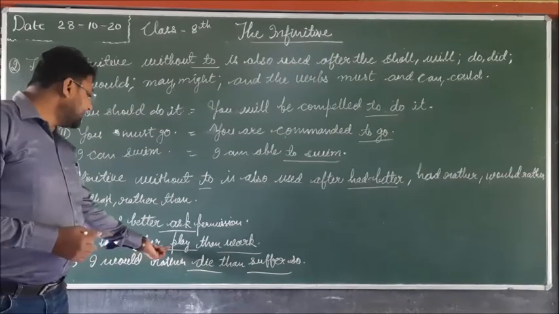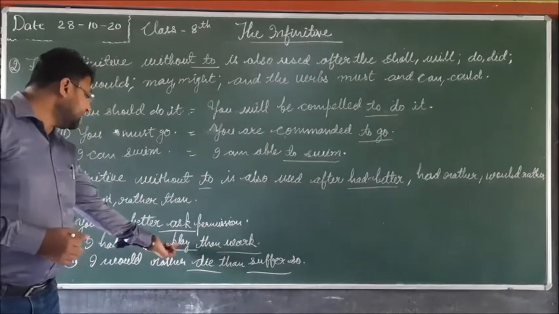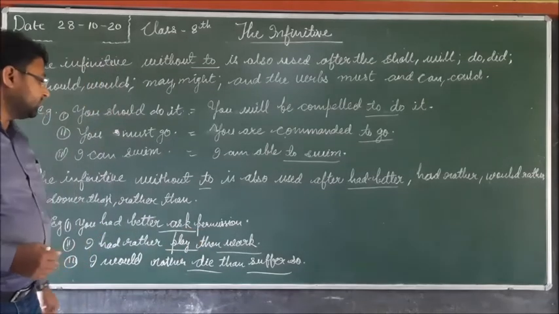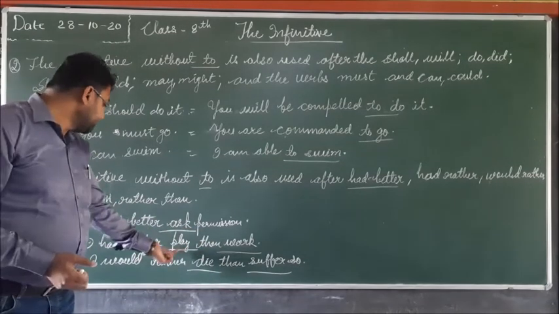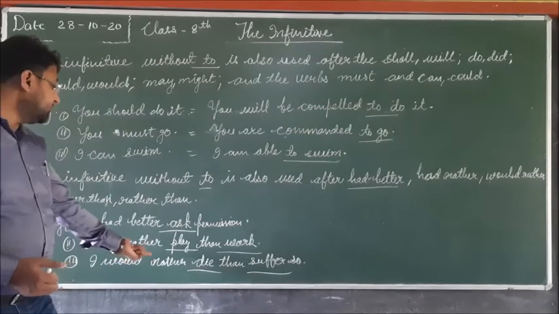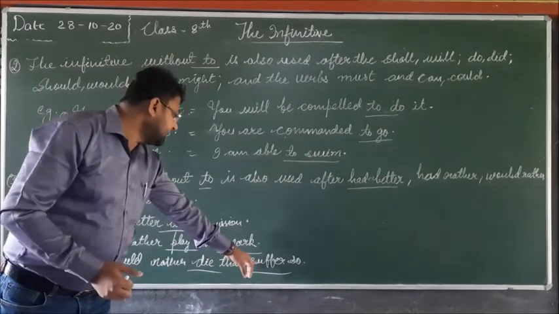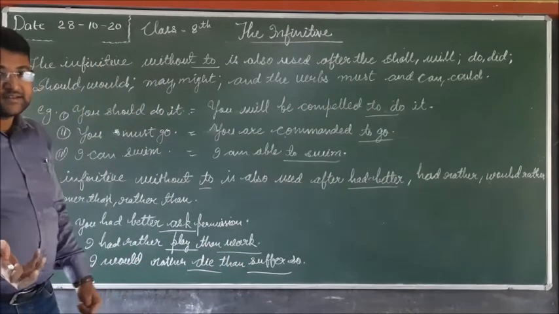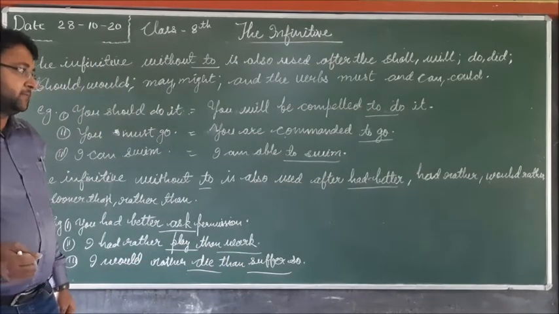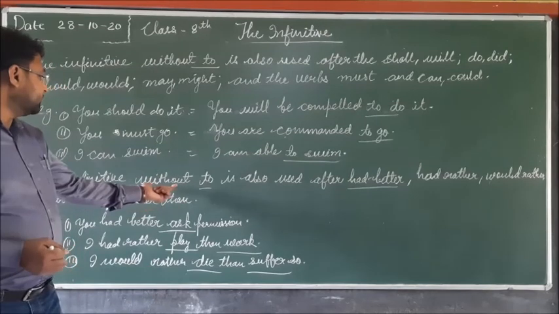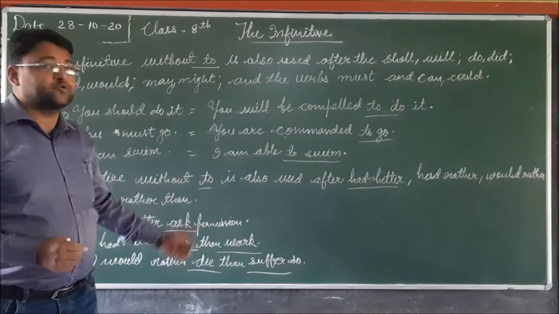And I had rather play than work. So here both are infinitives without to. In the next number, I would rather die than suffer so. Here die and suffer are infinitives, and these are without to infinitive. So in this way we use the infinitive without to.